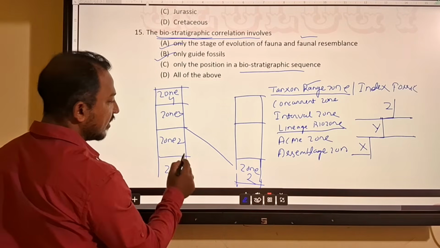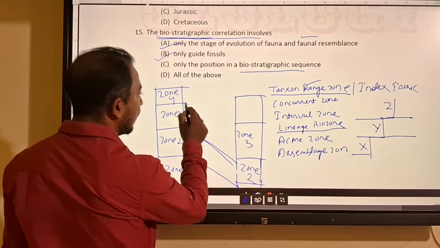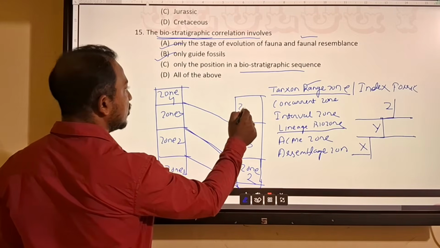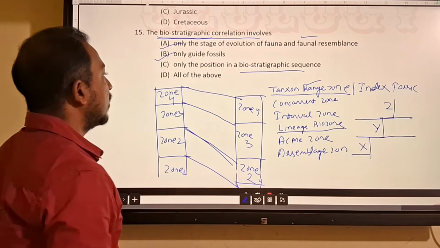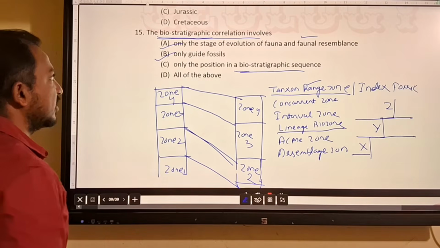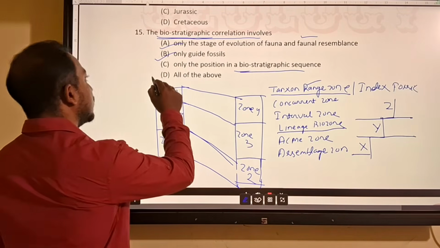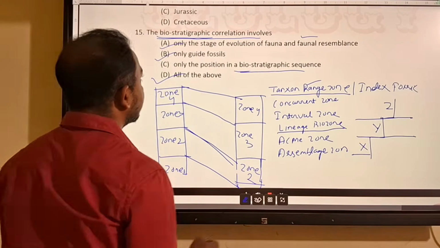That means they are correlated like this. This is zone 3, they are correlated like this. This is zone 4, they are correlated like this. So the position of the biostratigraphic sequence can also be used to determine similarities or correlation. So it will be all of the above. The answer will be all of the above.